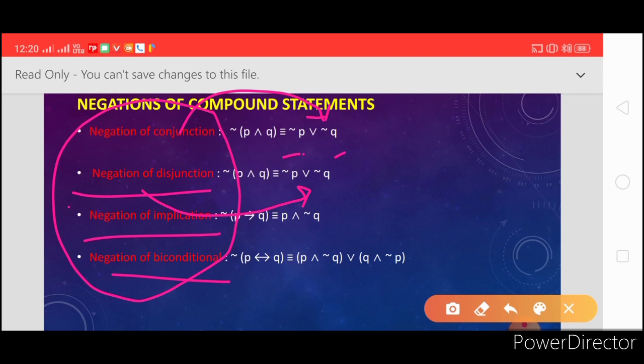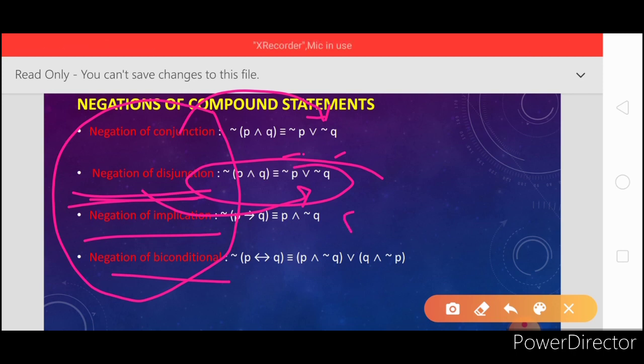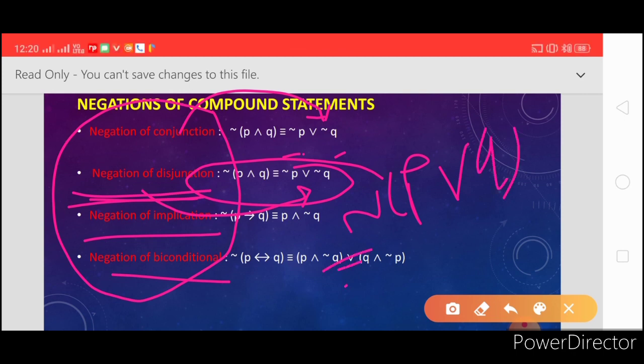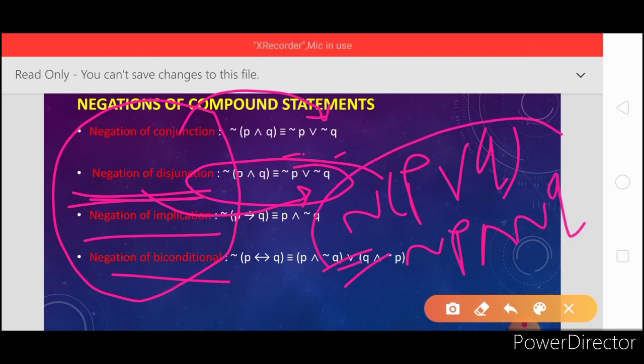Negation of disjunction is what? Friends, negation of P disjunction Q equals conjunction of their negations. Remember, negation of disjunction is conjunction of their negations.